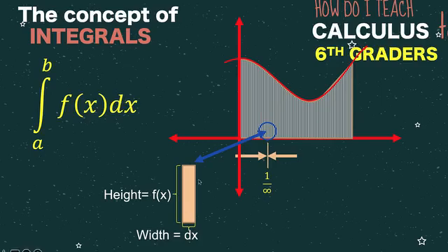And so what is now the area of this rectangle? It is the product of the height times the width, so that is f of x times dx, which is now this part that we have here. F of x is the height, dx is the width, and multiplying f of x times dx, that gives us the area of one of these rectangles.